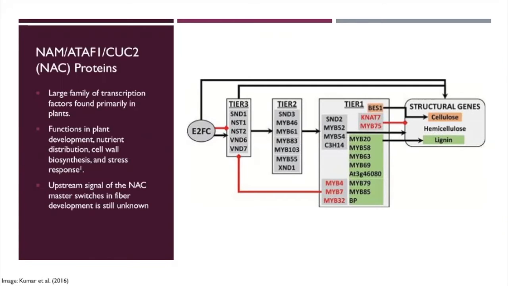Tier 2 is capable of regulating tier 1, and tier 3 is capable of both direct binding to structural genes as well as regulating tier 2. And you'll notice that a lot of these are NAC proteins actually. So SND1, 2, and 3, as well as NST, BND, and XND are all NAC transcription factor proteins. So NAC clearly has a strong correlation with the secondary cell wall.